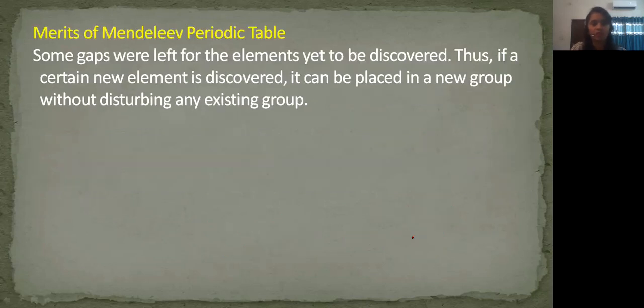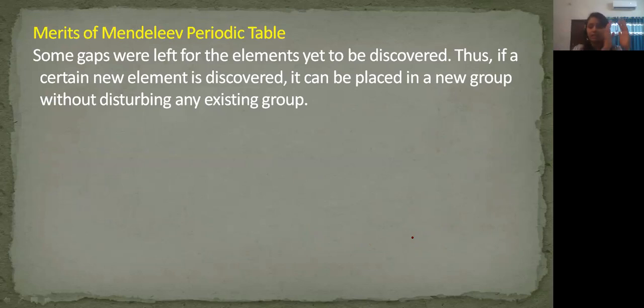Now let's move on to the merits of Mendeleev's periodic table. What are the merits? Some gaps were left for the elements yet to be discovered. At that time, only 63 elements were known, but Mendeleev left some gaps for the new elements. The elements were not discovered at that time, but he knew that they were going to be discovered in future.